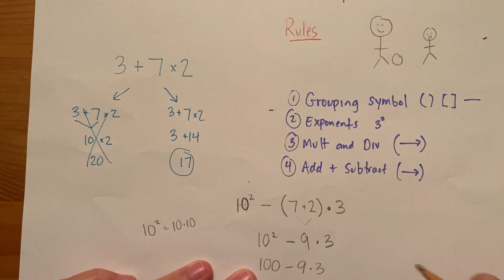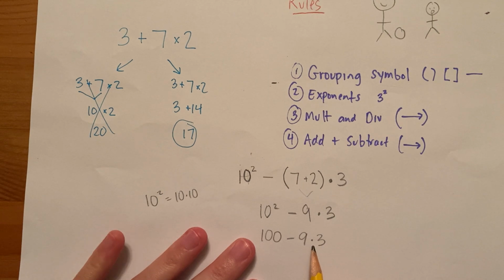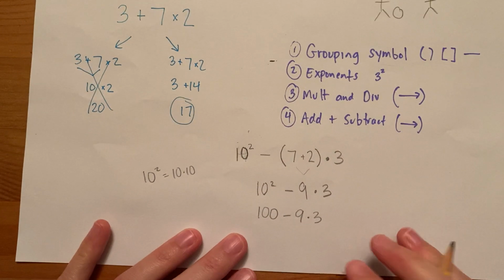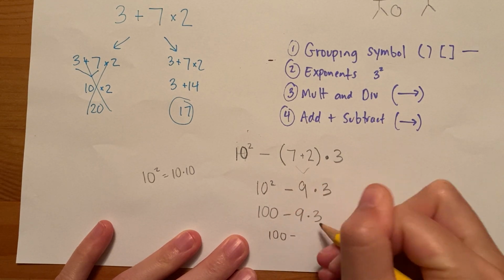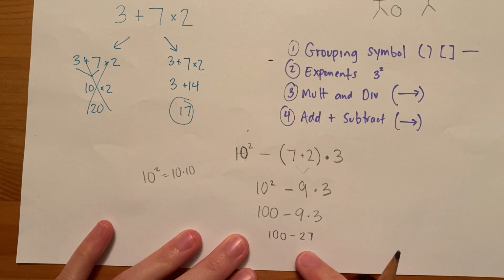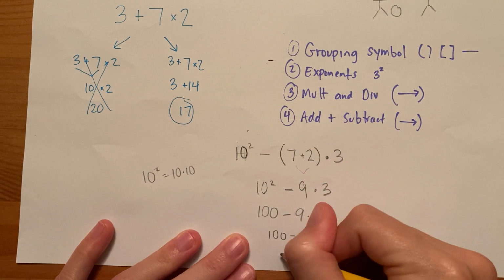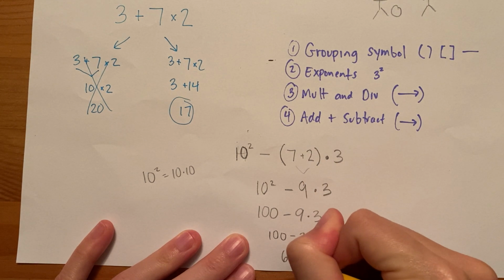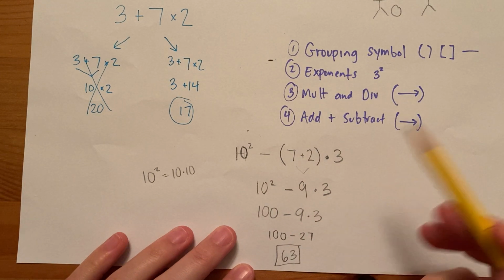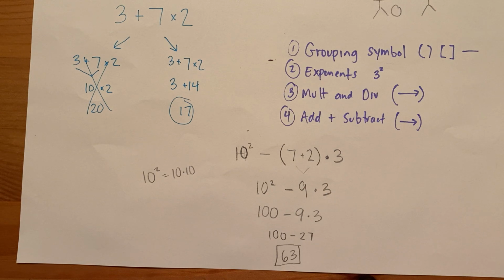Now, what else do I have here? Well, I have some multiplication, and I have some subtraction. Well, what do I do first? Oh, yeah, okay, I do multiplication first. So let me do that first. So this is 100 minus 9 times 3 is 27. And then 100 minus 27 is 63, right? And so now I have an answer. And if I do this problem and a bunch of other people do this problem, we'll all get the same answer. So that's good news.